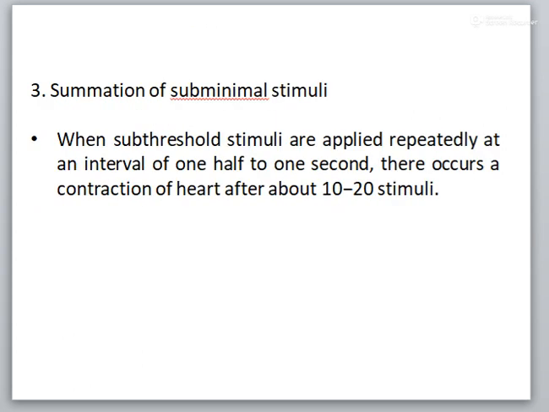Summation of the subminimal stimuli. When a subthreshold stimulus is applied to the quiescent heart, there is no response. But when subthreshold stimuli are applied repeatedly at an interval of half to 1 second, there occurs a contraction of the heart after 10 to 20 stimuli. This phenomenon is called temporal summation of the subminimal stimuli.